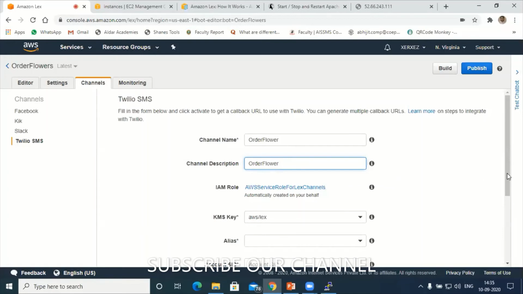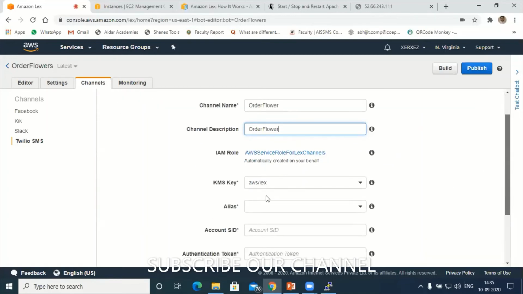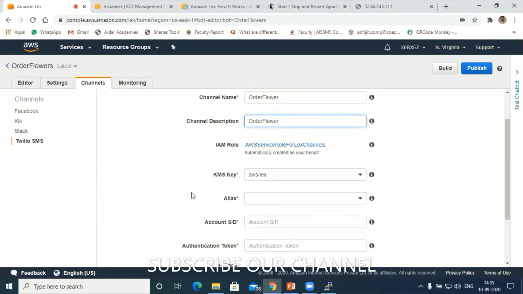KMS key, key management system. When you are deploying outside of Amazon, there is a concept called KMS. It performs cryptography while transferring the data from Amazon to the other platform. Cryptography by default, Amazon itself will give us; Amazon Lex is my KMS key here. Next is alias. Already I have created the alias, order flower bot.